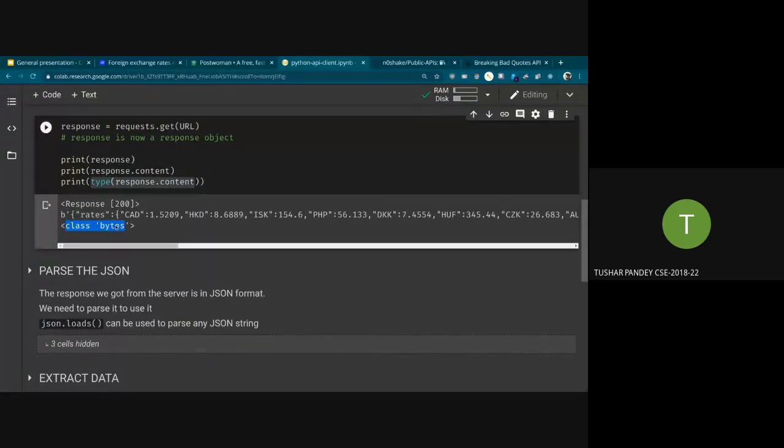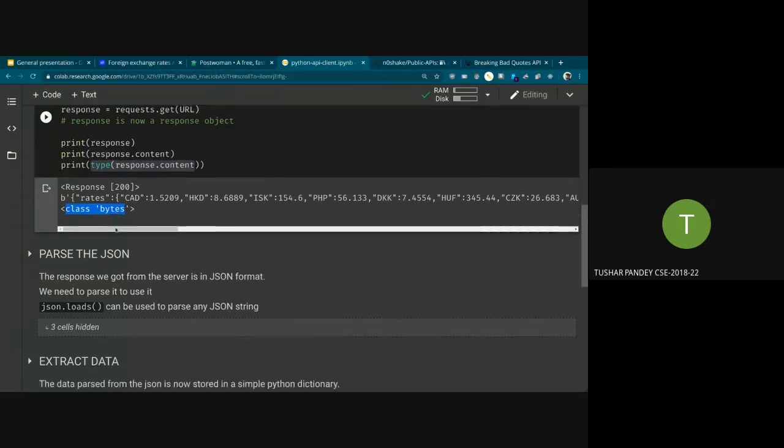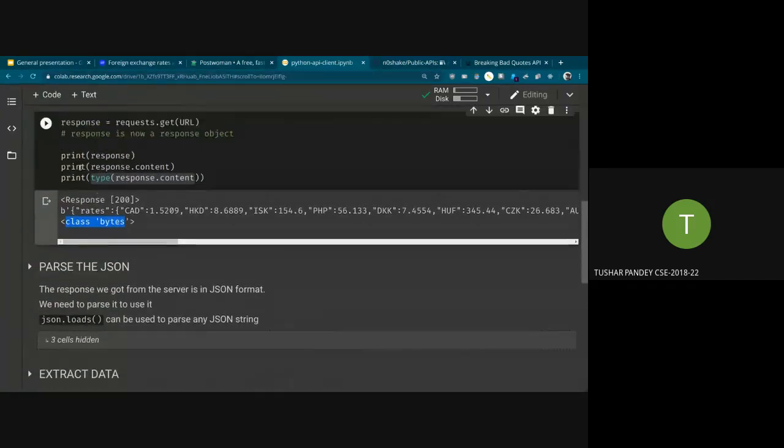So what this means is the JSON is encoded in bytes. This means that you can send images over JSON. You can encode those images in base64 and send them over JSON. You can actually send binary data over JSON also. What this means is, now we have the JSON stored in our memory in this variable called response.